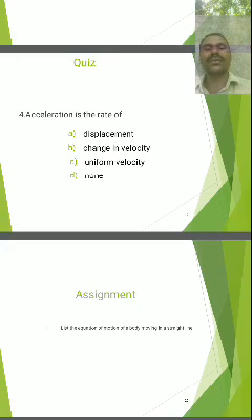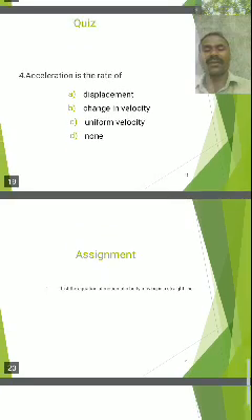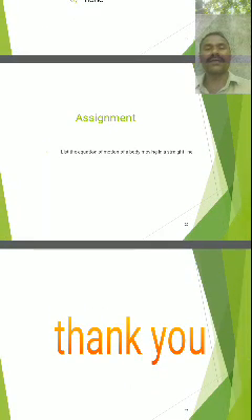Okay, children, up to this topic we have completed the first topic, that is kinematics introduction. In this kinematics introduction we learned linear motion. Linear motion is of two types: horizontal motion and vertical motion. Linear motion is nothing but straight line motion.